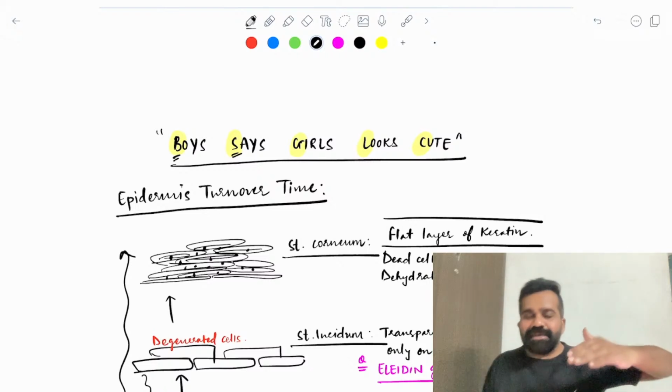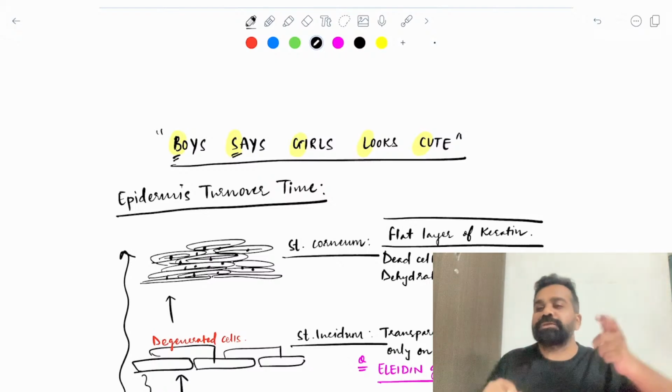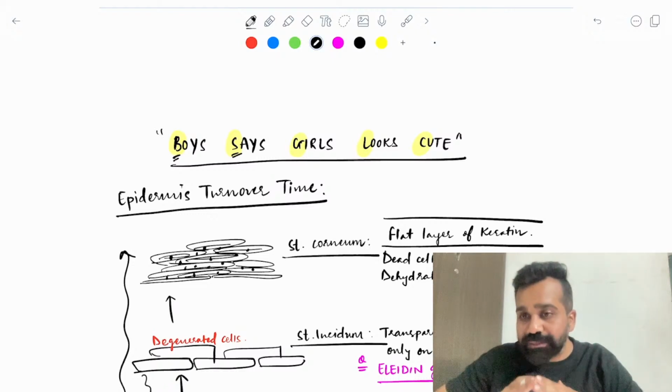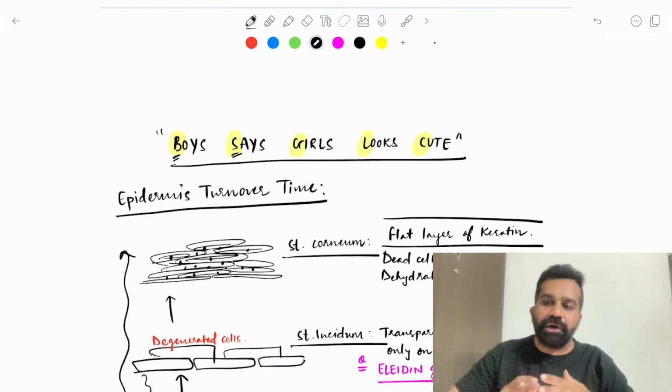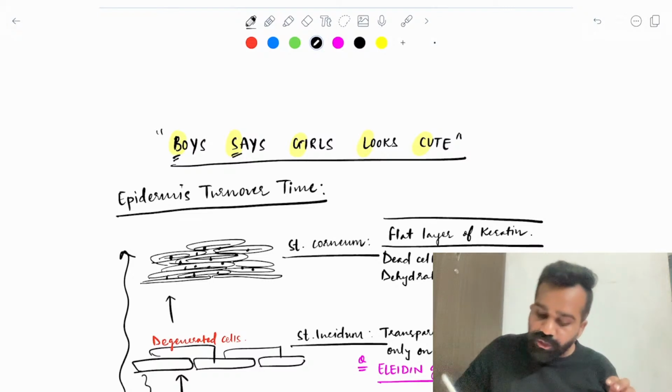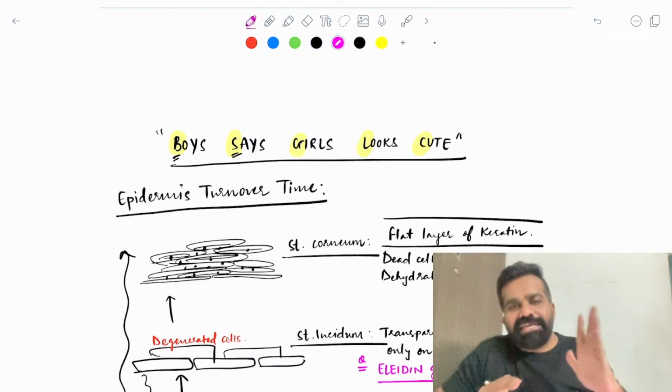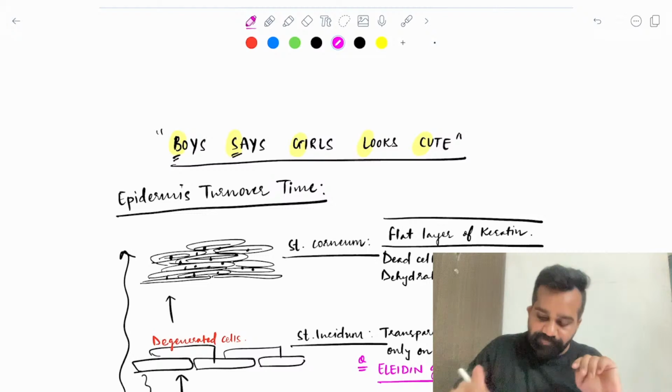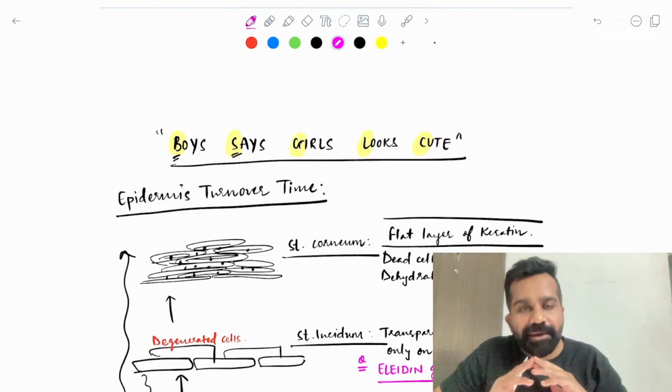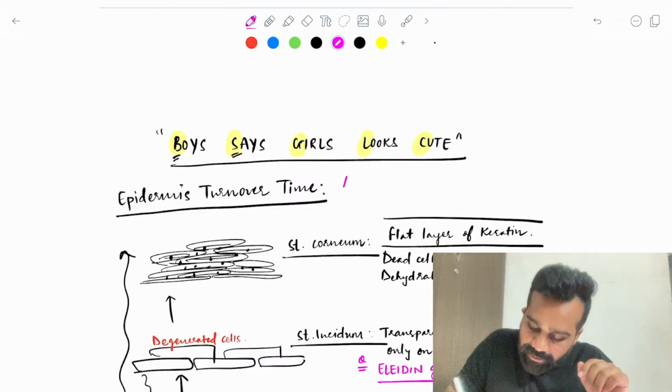From the stratum basale, cells come into the uppermost layer of the skin. And for this epidermis turnover time, you will see multiple answers, because this is a very controversial MCQ.